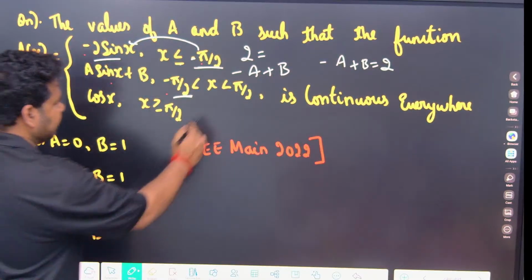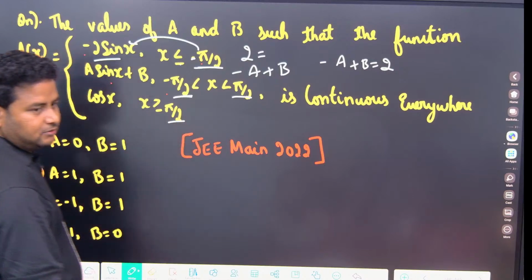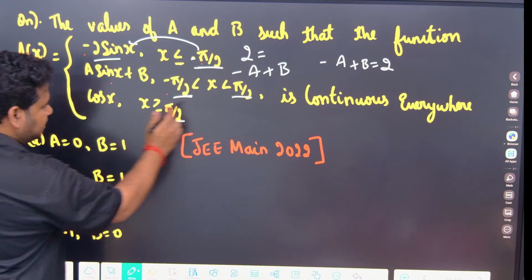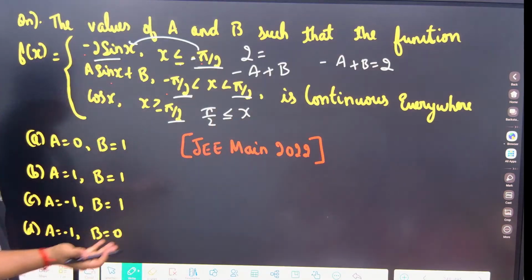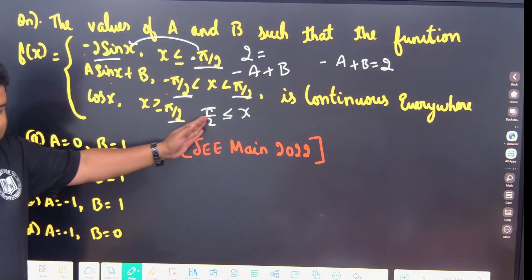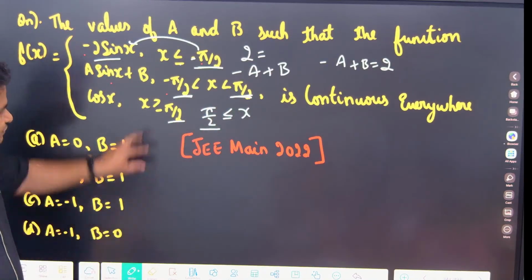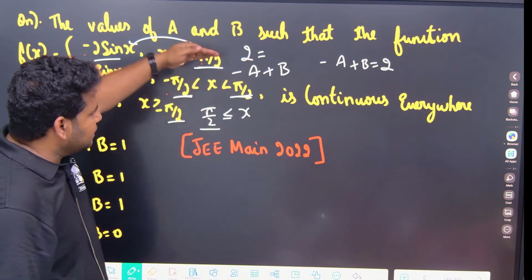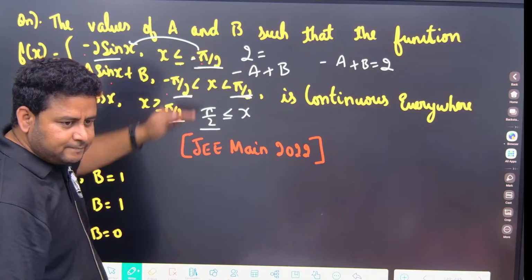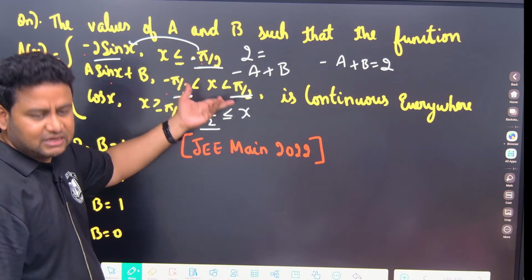Now let us consider at pi by 2 and this pi by 2. See, they have written like this, don't get confused, or they can write it like this also, pi by 2 is less than or equal to x. That is the same thing. X is greater means pi by 2 is less than or equal to x. So this is the ending value, this is the beginning value. To confuse you, they have written like this. So at minus pi by 2 we checked, and no need to check, we have to find the value. They have told it is continuous, we are not checking, we are using the values.